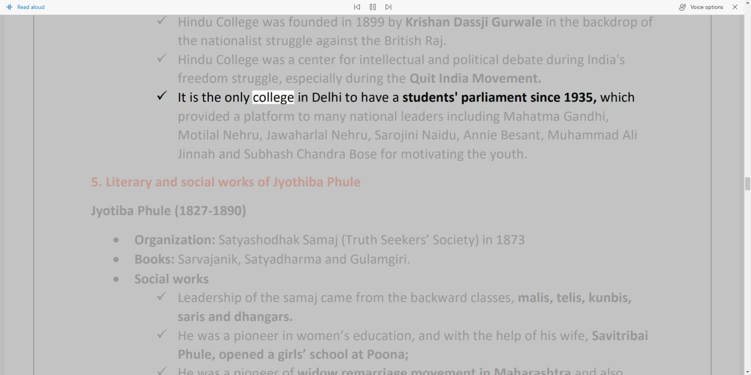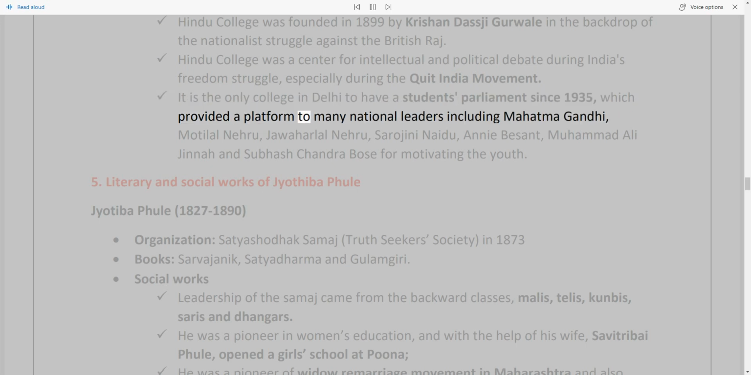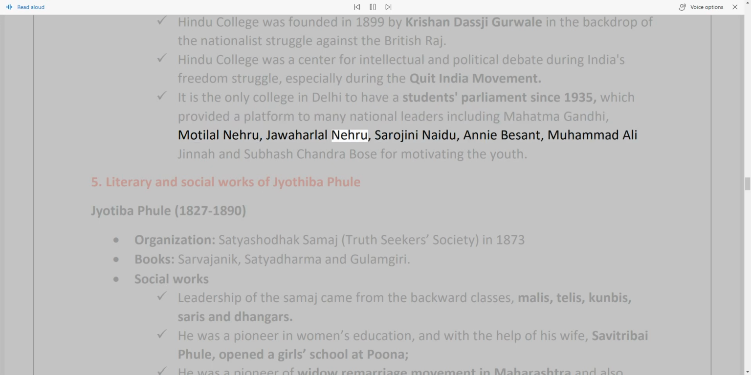It is the only college in Delhi to have a students' parliament since 1935, which provided a platform to many national leaders, including Mahatma Gandhi, Motilal Nehru, Jawaharlal Nehru, Sarojini Naidu, Annie Besant, Muhammad Ali Jinnah and Subhash Chandra Bose, for motivating the youth.